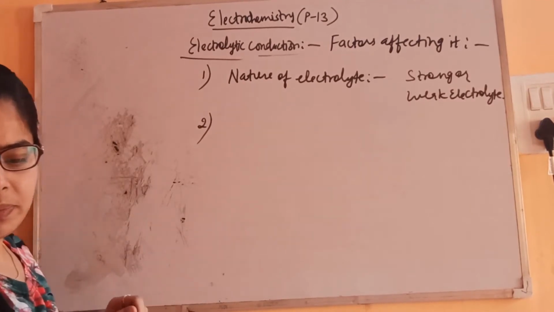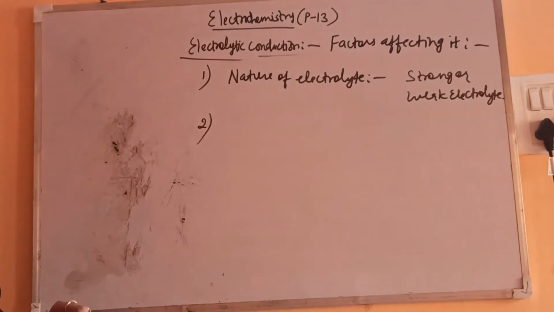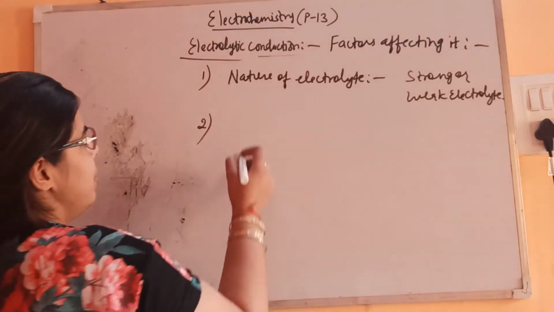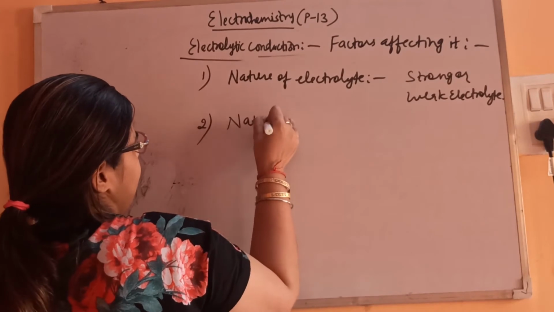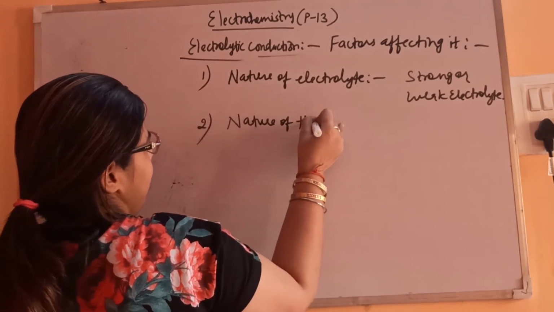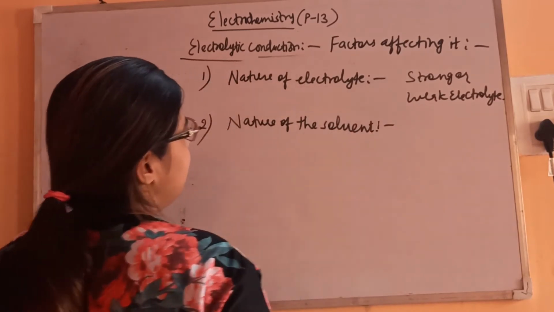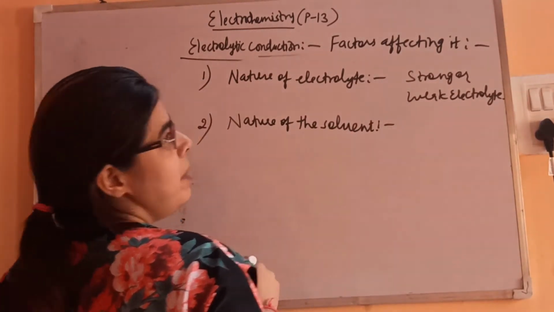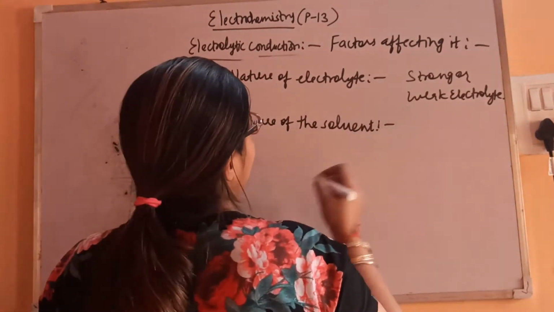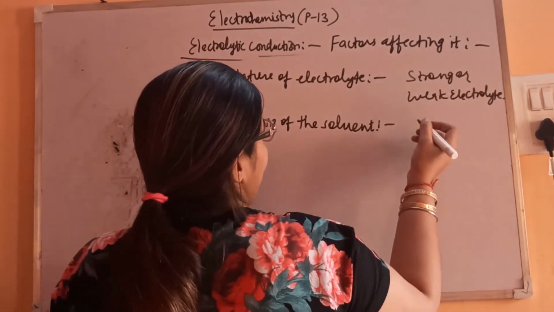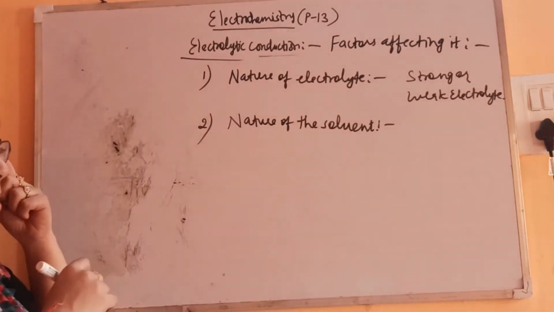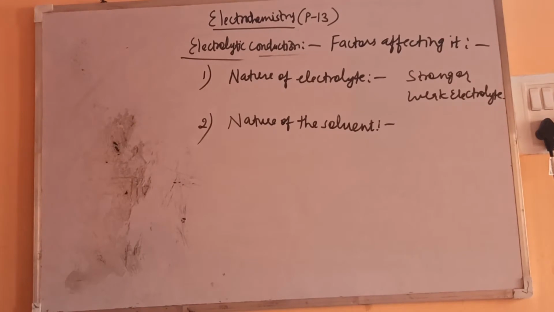Then the nature of the solvent. The electrolyte will be soluble only in a polar solvent.